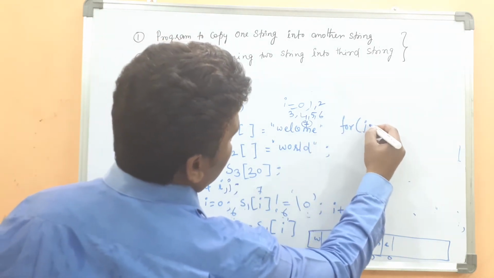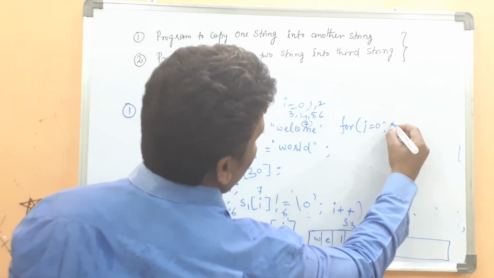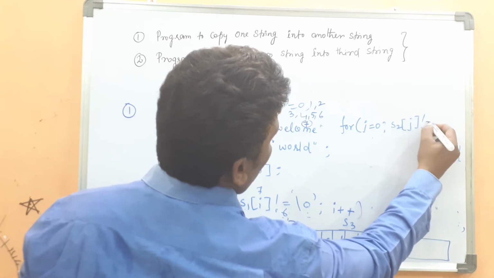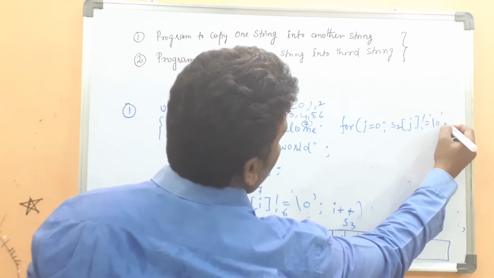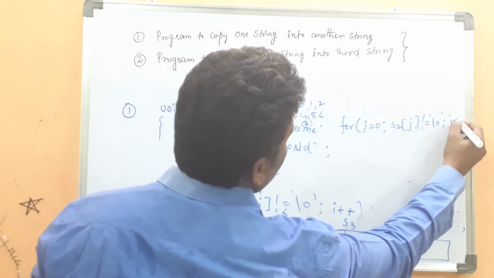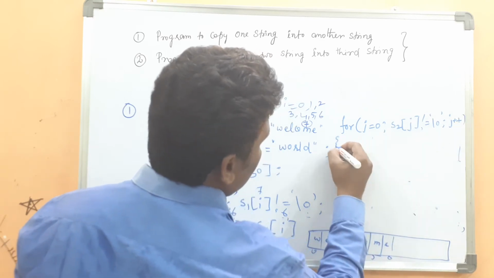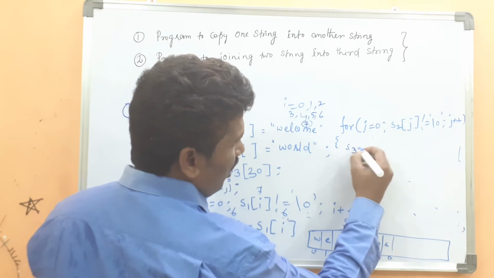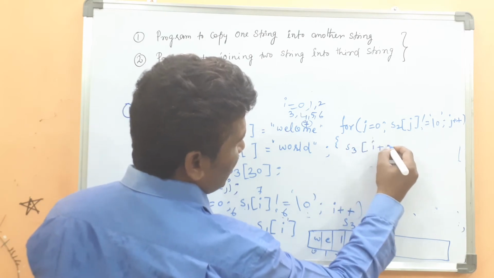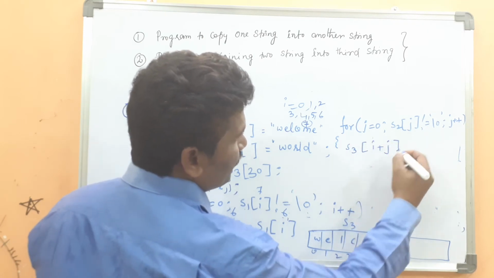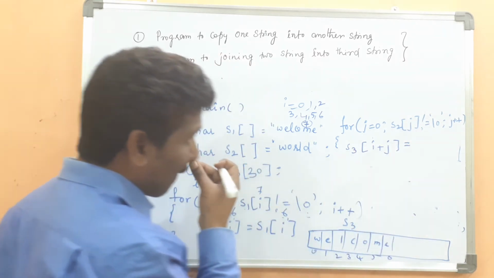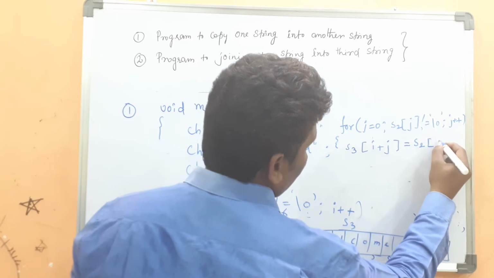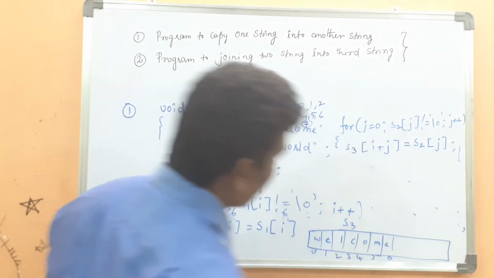for j equal to 0, S2 of j not equal to null, semicolon, j plus plus. Then S3 of I plus j equal S2 of j.